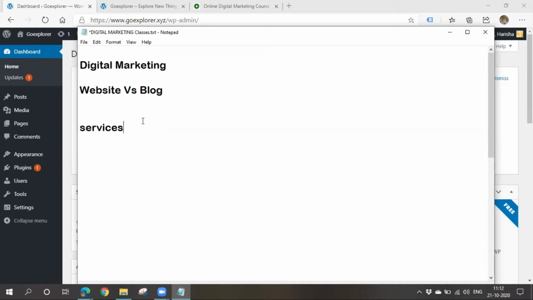When it comes to a blog, a blog usually contains some articles. It usually contains some posts and some articles. People will be posting things they are interested in, or posting about their opinions and their ideas. They'll be sharing all these things with us with the help of a blog. I'll show you the difference between these two.